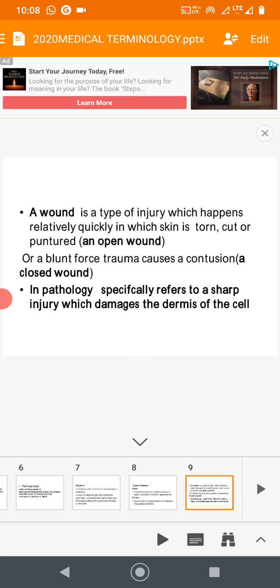In pathology, it specifically refers to a sharp injury which damages the dermis; that is the wound.